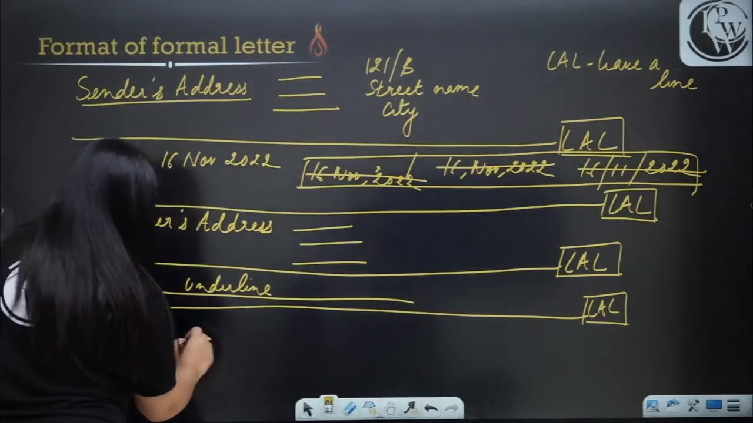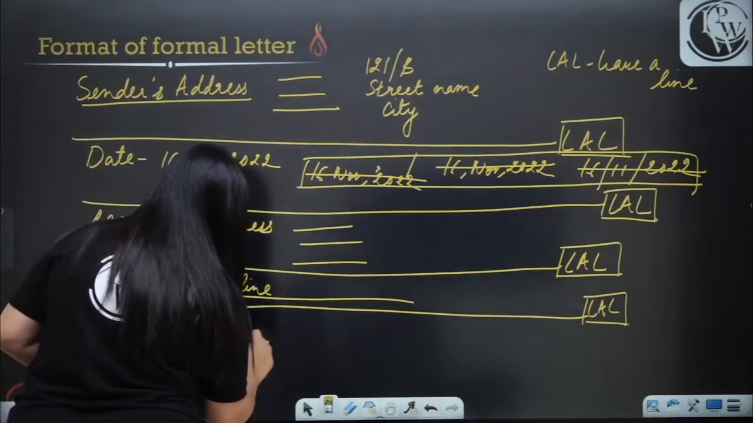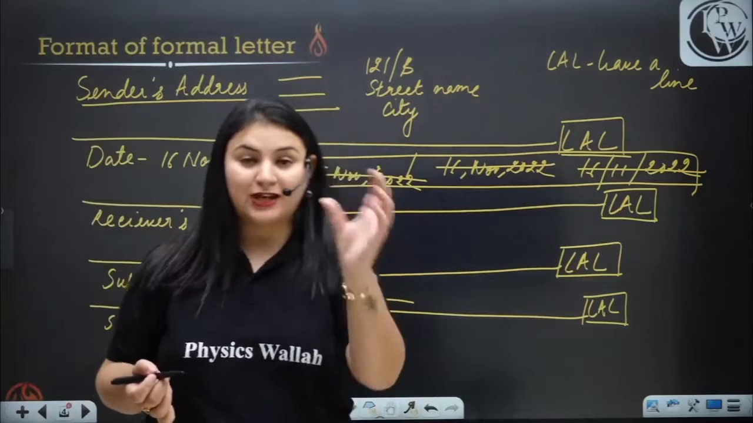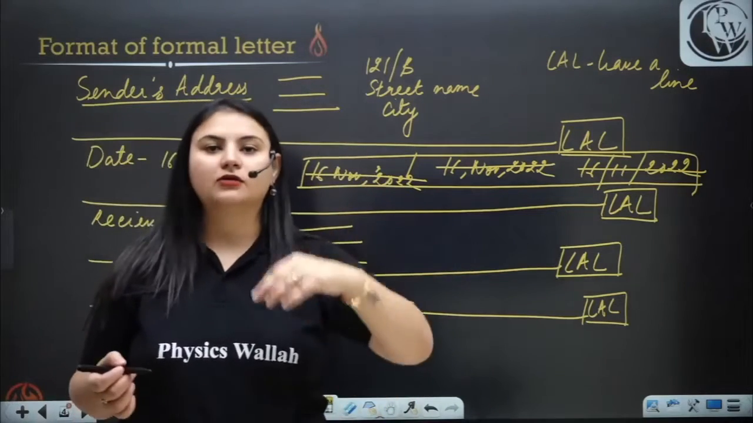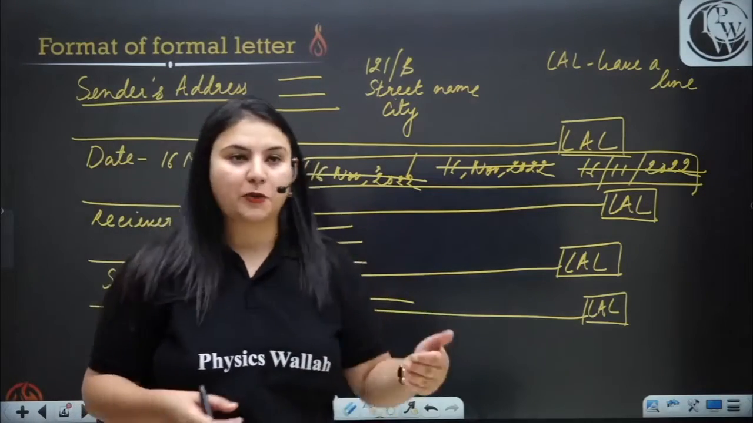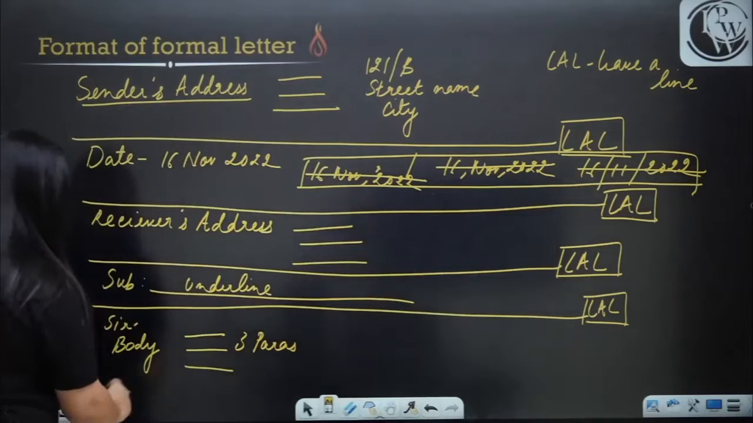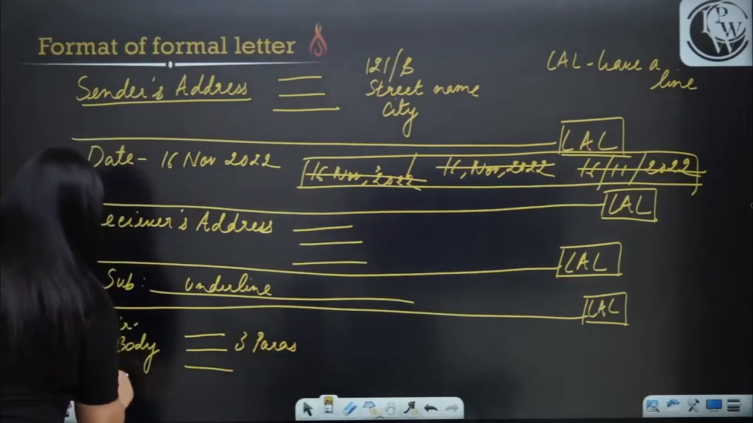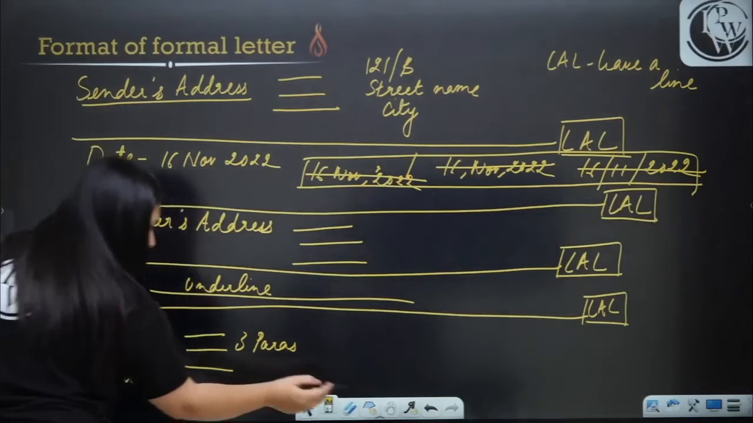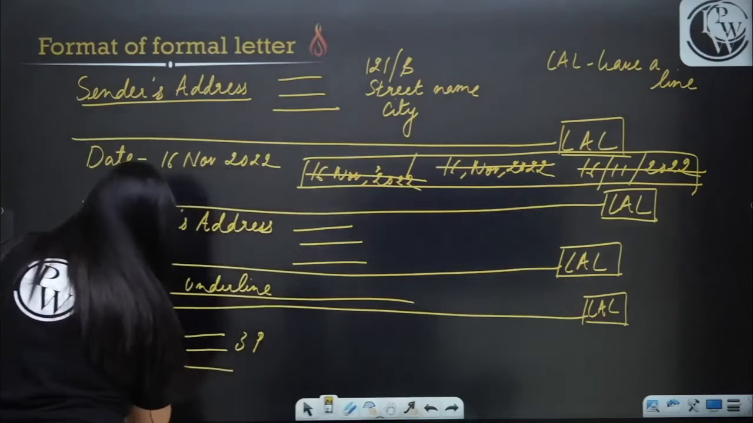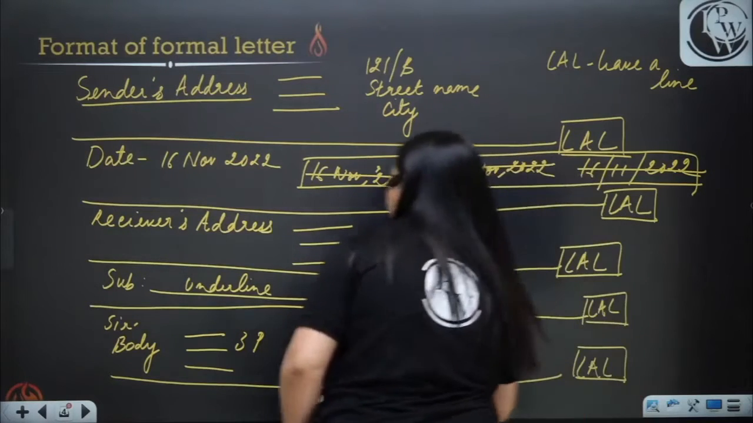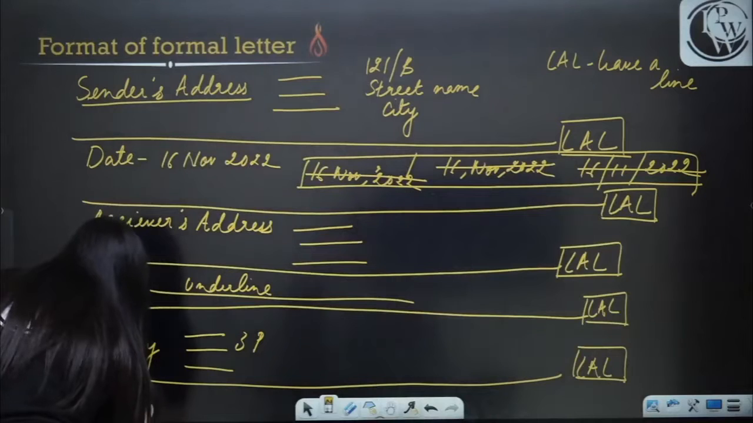Now the body should be in 3 paragraphs, at least 3 paras. You have to give an appropriate starting. Then you write the exact content, whatever message you're trying to convey, and then you have to choose an appropriate ending. Then in the end you have to write yours faithfully. One thing I forgot to mention, you again have to leave a line. Leave a line, and then in the end write yours faithfully.